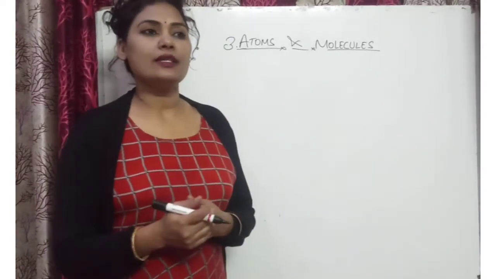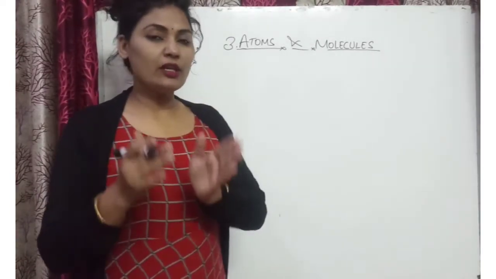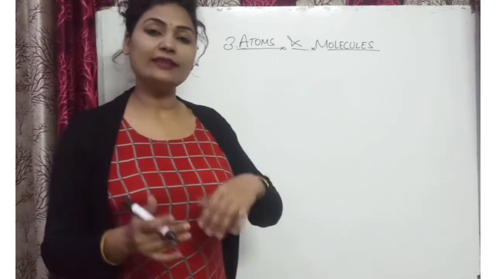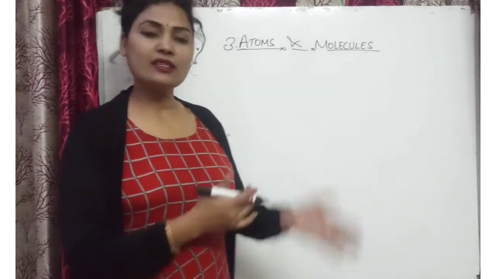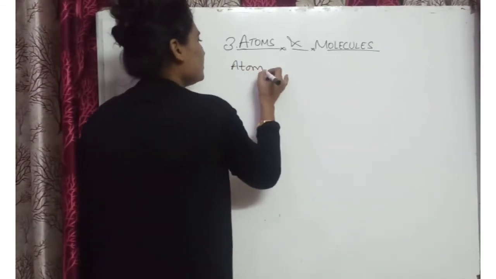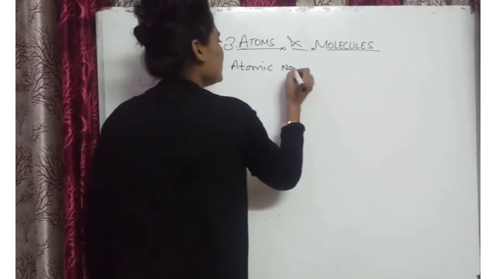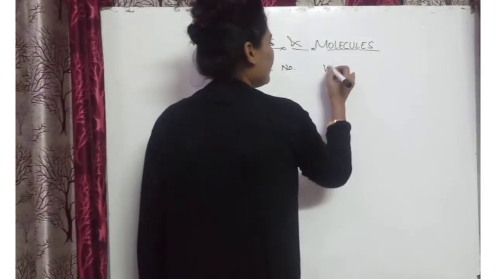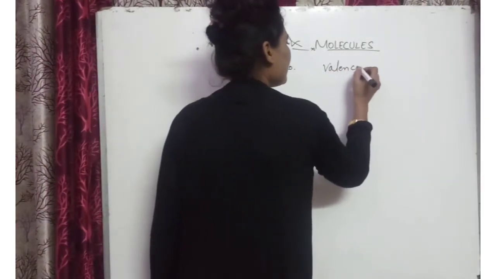I want to discuss the atomic numbers 1 to 20 and their valency. So let us start that. If we take the atomic number, here we will write the valency.